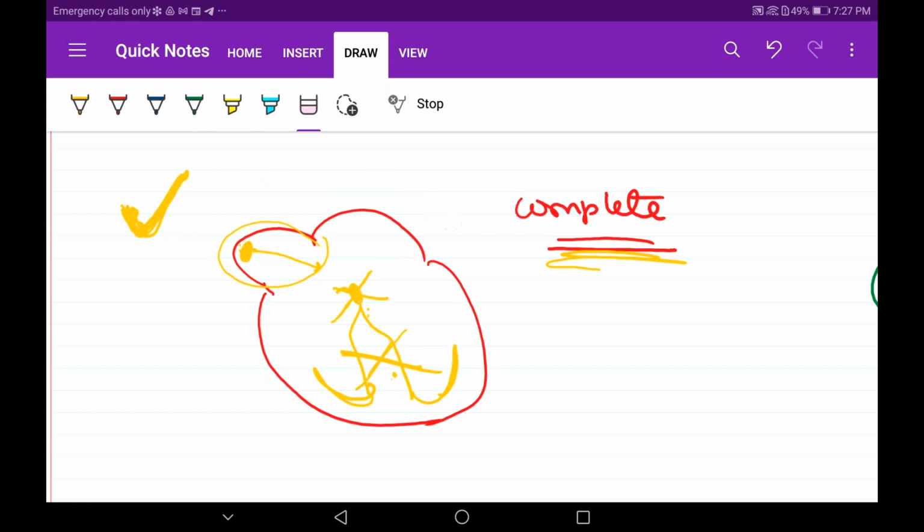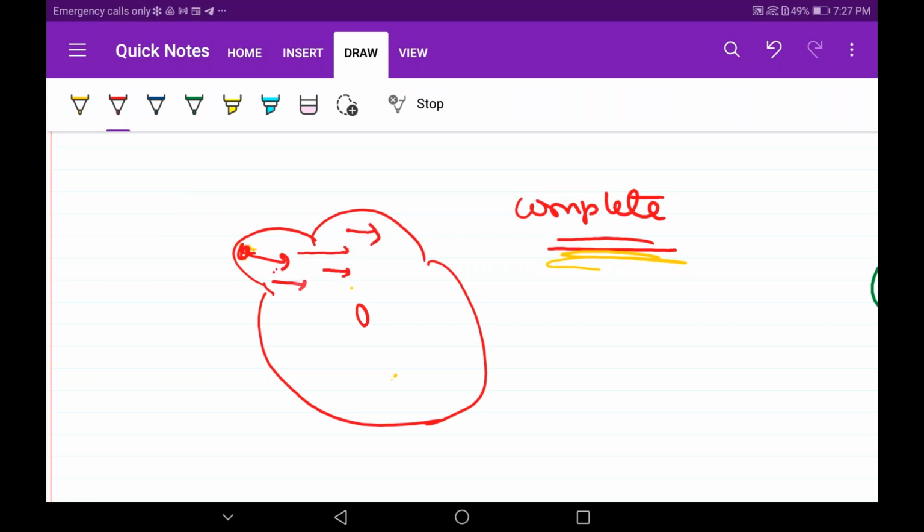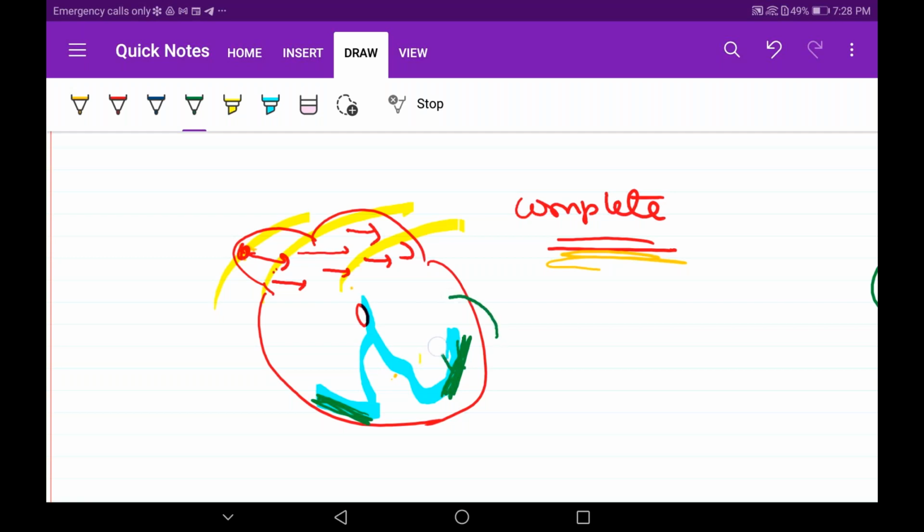Now let's rub all these diagrams. Now what will happen? See carefully over here. SA node is sending its signals, but AV node is not taking. So this SA node will depolarize only the atria. Now atria is depolarizing, so let's color this as yellow. Atria is depolarizing, but ventricles is not. So now over here, this bundle of His and the Purkinje system will start working. I've told you yesterday that rapid conduction is not helpful, but the amount of conducting beats is helpful. So the Purkinje system sends very few beats, so ventricles will contract from its depolarization, but very slowly.